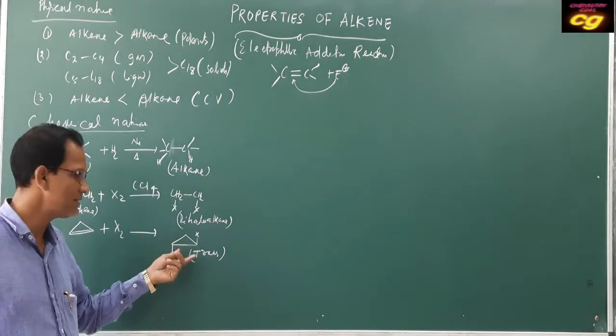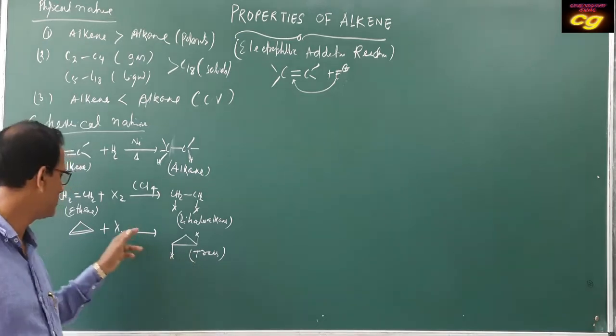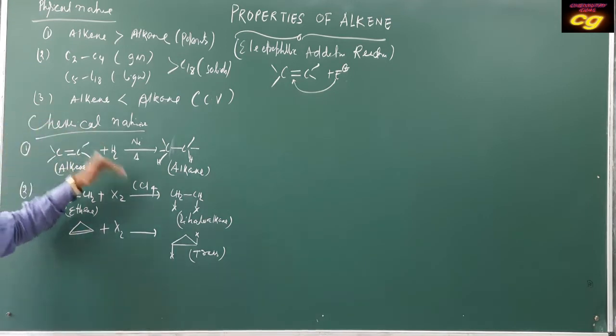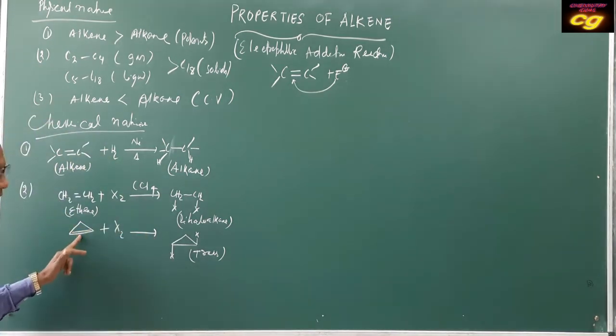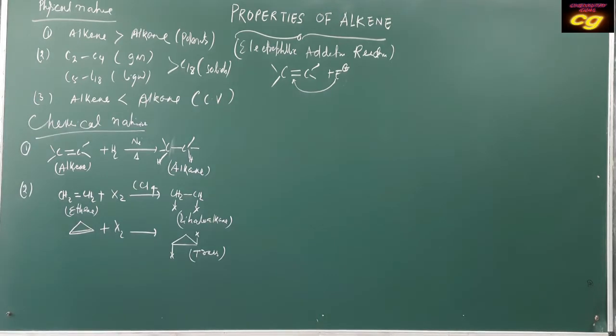Syn means same side, so the cis product is not possible. One side is covered by the cyclic group, so X can only add to the opposite side. So a cyclic compound during addition always produces the trans product, not cis. This is very important, you can remember this.